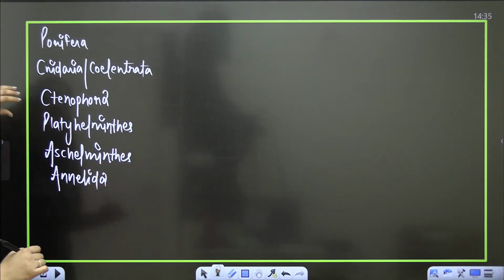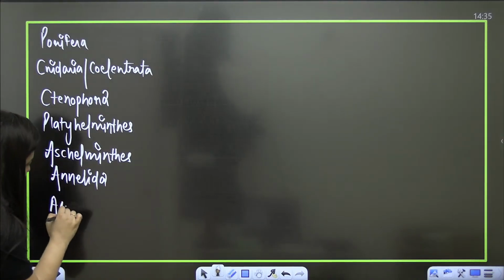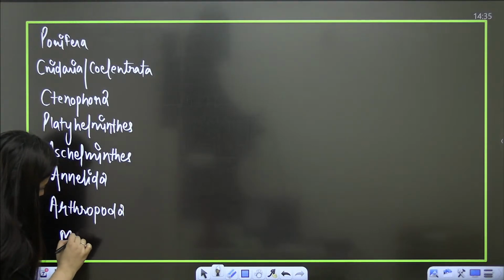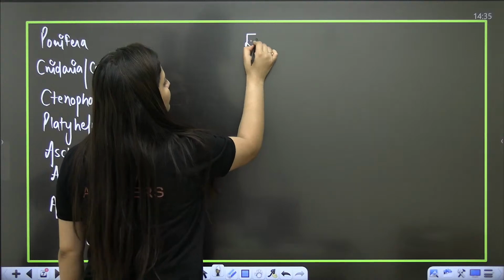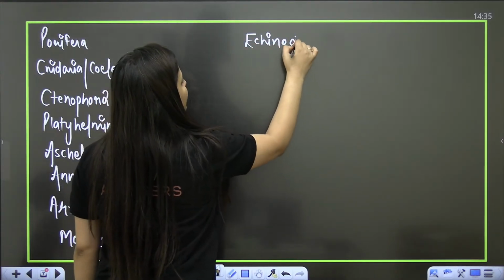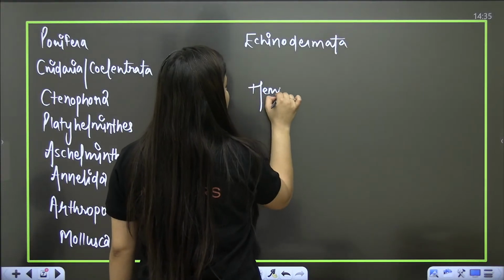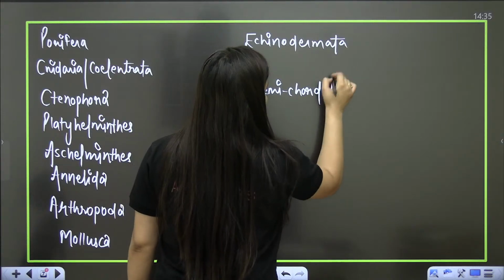So porifera, cnidaria, ctenophora, platyhelminth, aschelminth, Annelida. Then Arthropoda, the largest phylum of animal kingdom. Then there is mollusca. So be ready for the homework, students. Then there will be Echinodermata, Hemichordata.